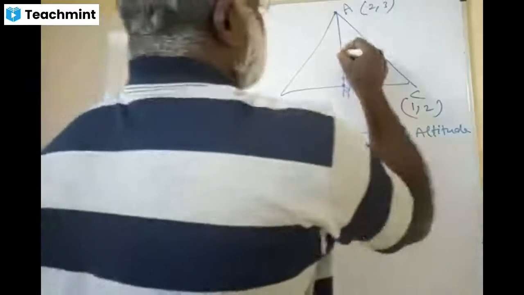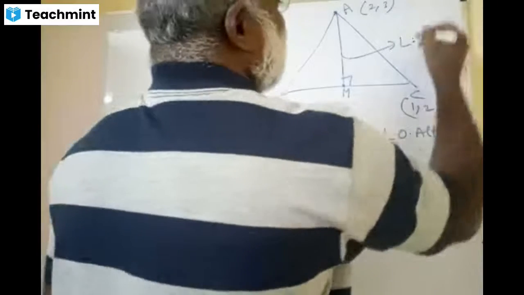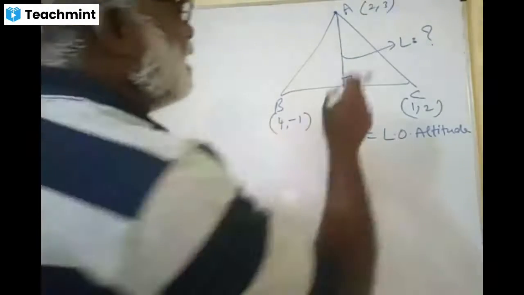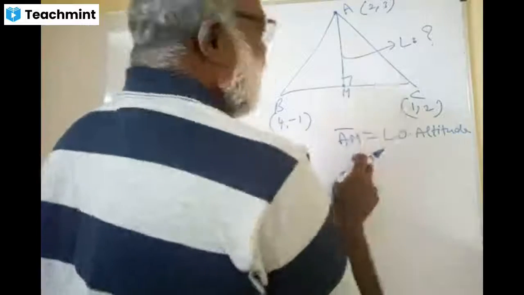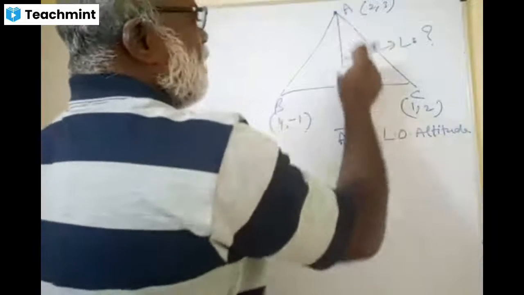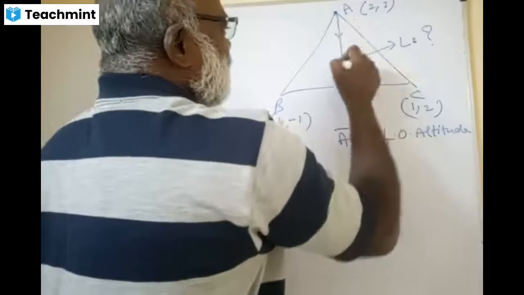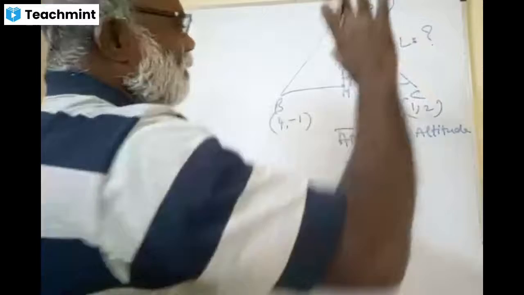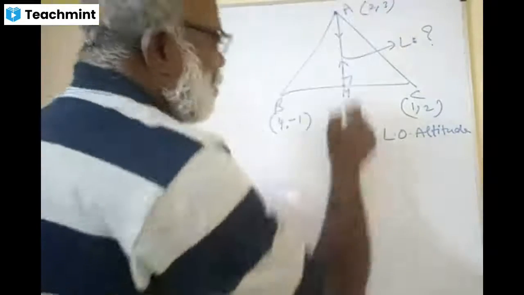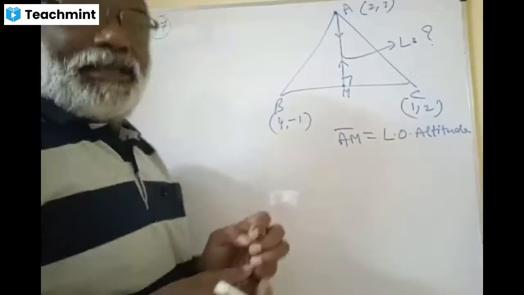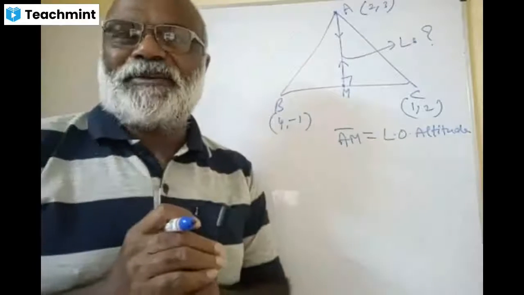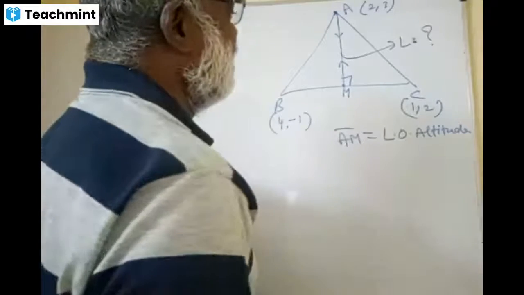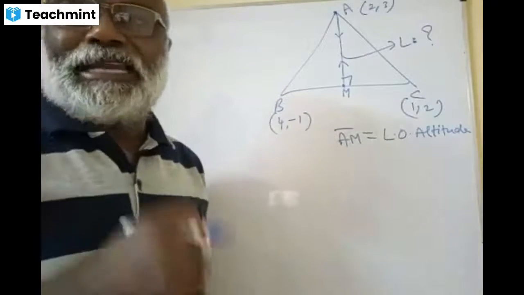I have to find out, if this is my L, what is the equation of this line? Please understand this. Okay, all notations are written. Find the equation of the line and the length of the altitude. You have to find out this length and the equation of this line, as well as the length of this line. And the line will extend. Okay. Come on, how do we do this? This line, friends, is perpendicular to what? Yes. Anybody?